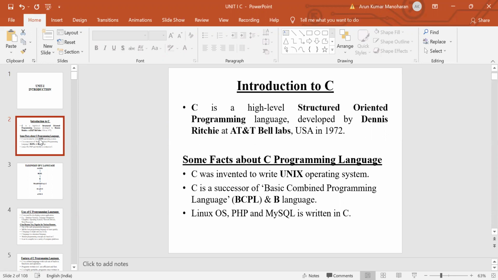Some facts about the C programming language. Initially, C was invented to write the Unix operating system. This language is a successor of BCPL, Basic Combined Programming Language, and then B language. Before developing C, BCPL and then B language evolved. The Linux operating system and then PHP and MySQL, these applications are written in C language. Next we are going to see the taxonomy of the C programming language.